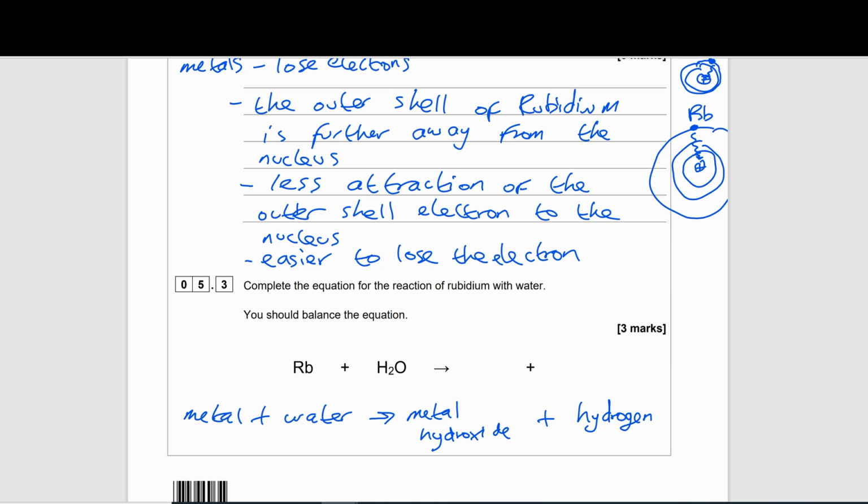So in this case then, we can easily put our first product, which will be hydrogen, so we know that's going to be H2. It's a diatomic molecule always. And then our rubidium and hydroxide. Now, remember that rubidium is in group 1, so it will want to form a positive ion, so +1 charge.